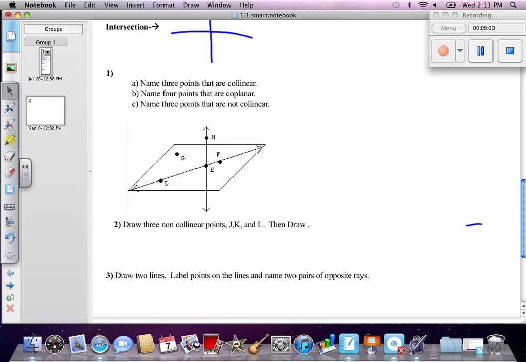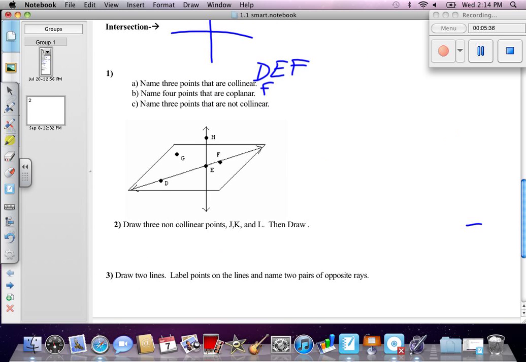We're going to draw a few things and name a few things. We're going to name 3 points that are collinear. Anybody? From the picture, that are on the same line, collinear. Yes? What's your name first? Tanya. Okay, go ahead. D, E, and we need one more. Very nice. Name 4 points that are coplanar. Anybody want to try, on the same plane? Go ahead, Matt.